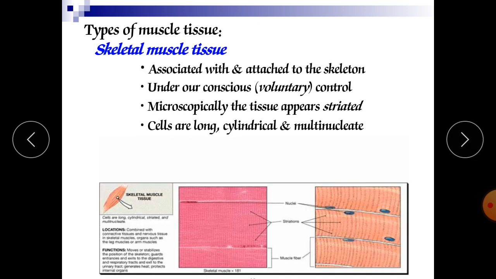Now first, skeletal muscle tissue. They are attached to the skeleton and under our conscious control. Microscopically the tissue appears striated. So here we can see the striations are available. The cells are long, cylindrical and multinucleate. Here you can see how the muscles look, and these are called striations.